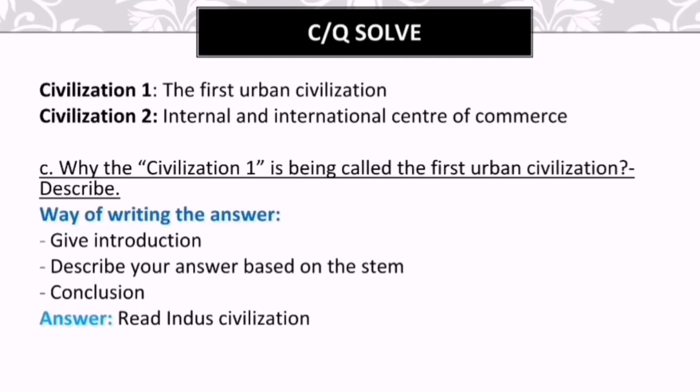Okay. Your answer should be from the knowledge base of your book knowledge. I'm saying clearly to you that you will not find the answer directly in your book for this type of question. That is why understanding the stem clearly is very important here. Then, for the third para, write the conclusion. You may directly write the conclusion here, or you can also add information in this para if you want to. Now the answer. For answering this question in particular, you have to read the Indus Civilization clearly.